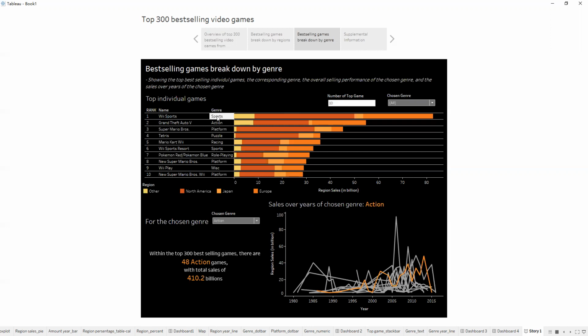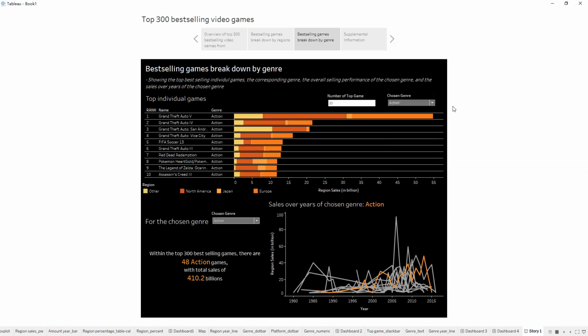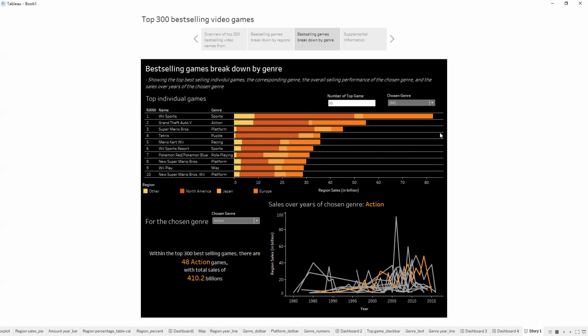And also the genre is showing at this column, and the sales of each individual game can show the different region sales separately by different color. And you could also choose a specific genre to see the top sales genre games. It is also showing different region sales.